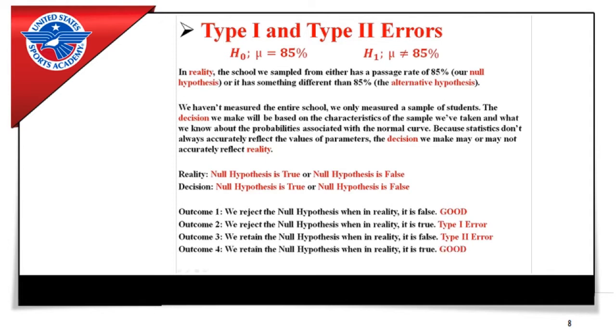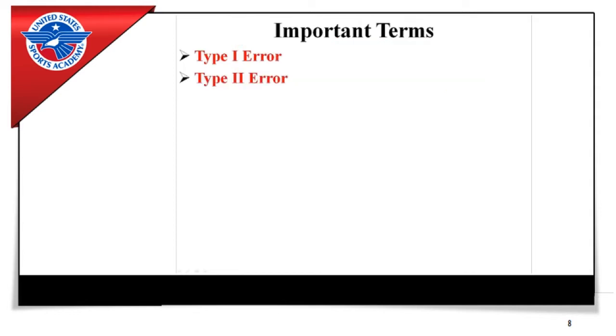And the final outcome is that we retain the null hypothesis when in reality it is true. So really we say the null hypothesis is true when it actually is in reality. So that's another good thing. So there are two good outcomes, and then there's the type 1 error, which is rejecting when you shouldn't, and the type 2 error, which is not rejecting when you should. Those are the two mistakes. So those are type 1 and type 2 errors, and what it means.